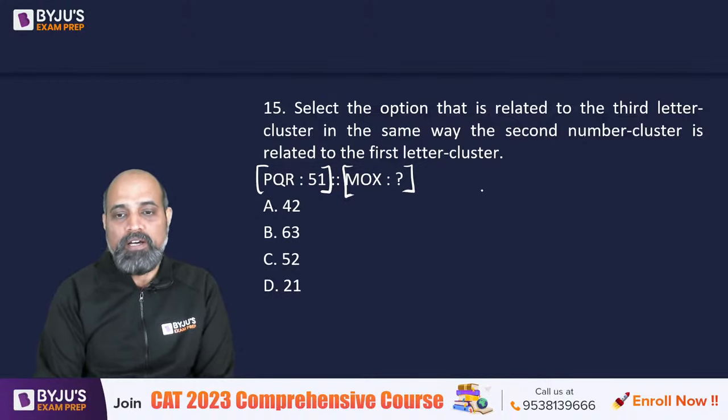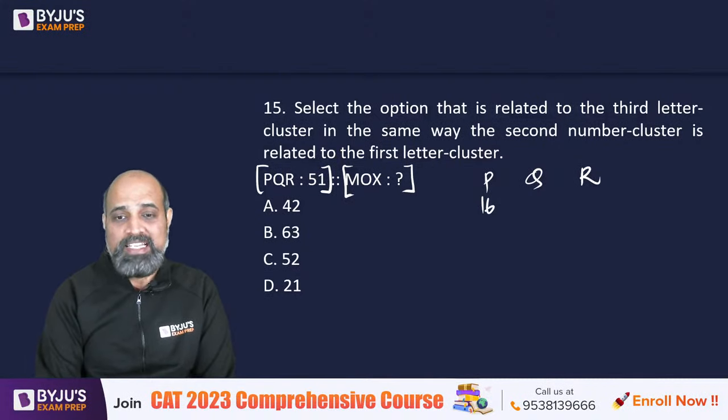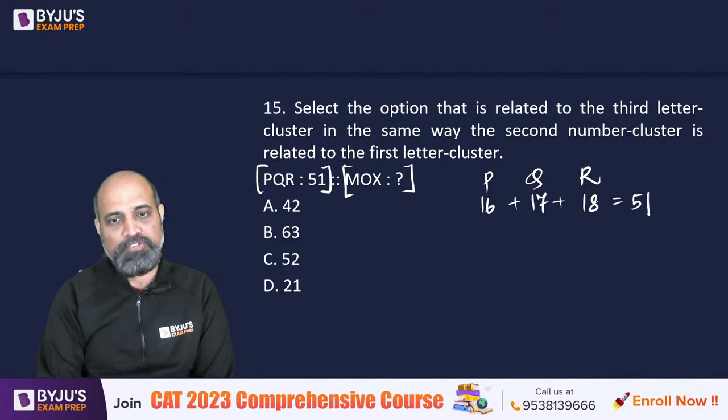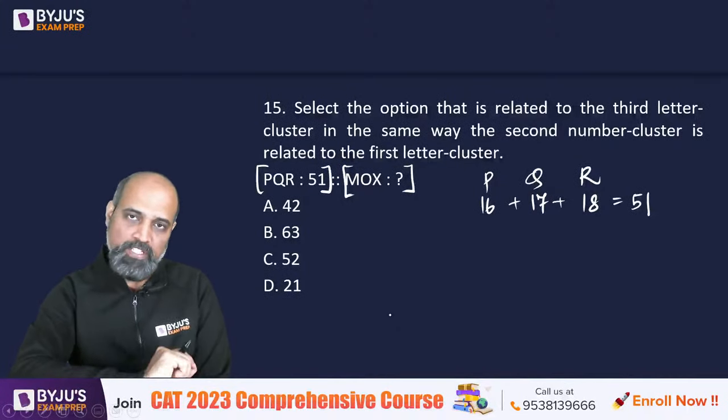So PQR, what are the positions of PQR? So P is your 16th letter, this is your 17th letter, and this is your 18th letter. So if you add them, this is going to give you 17, 17, 17 के बराबर ही 51 देता है. That means the number is the sum of the positions of the letters.